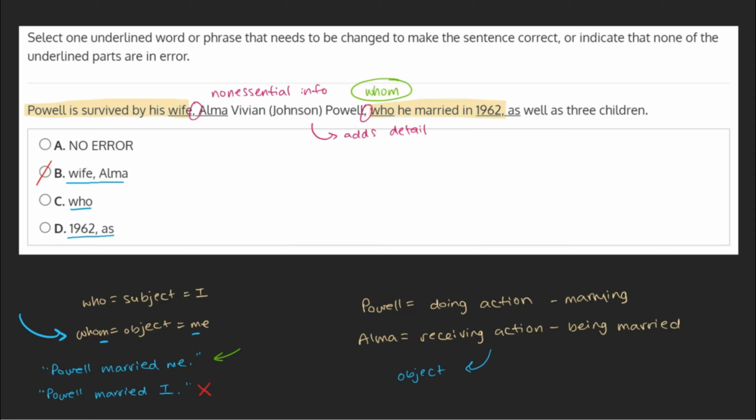D. 1962, as. Similarly to our first choice, this comma finishes setting off non-essential information. Who he married in 1962, while adding detail, is not essential to the meaning of our sentence. If we were to remove it, along with removing his wife's name, we'd be left with the sentence, Powell is survived by his wife as well as 3 children. Again, while this sentence is definitely less descriptive than our original sentence, it's completely understandable, and we don't feel like we're missing out on any essential information.